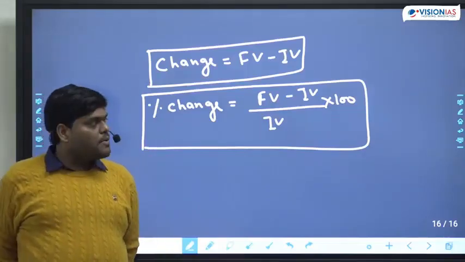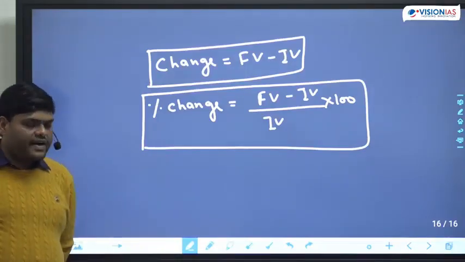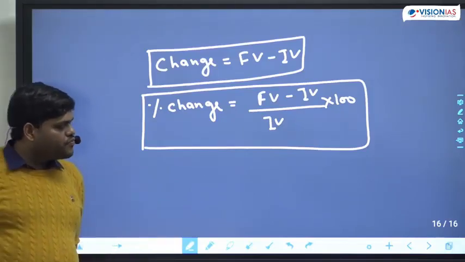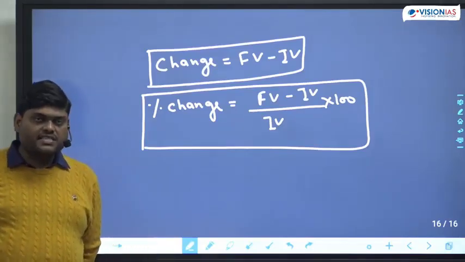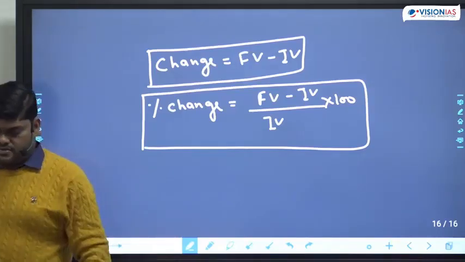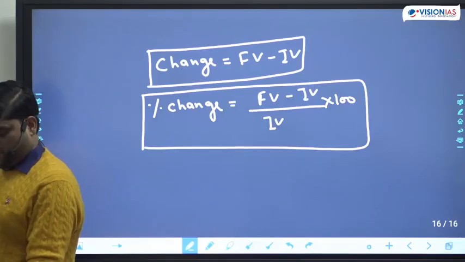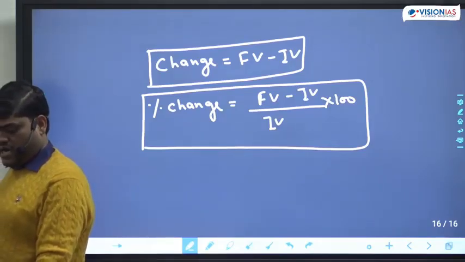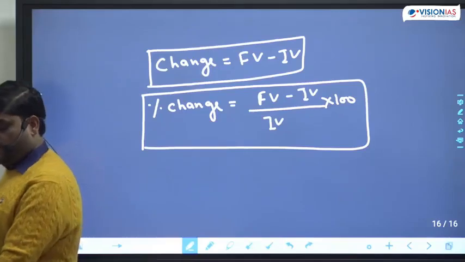Final value minus initial value, divided by initial value, into 100. Final value minus initial value, divided by initial value, into 100. Okay?